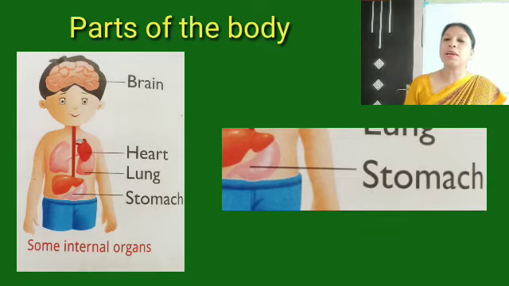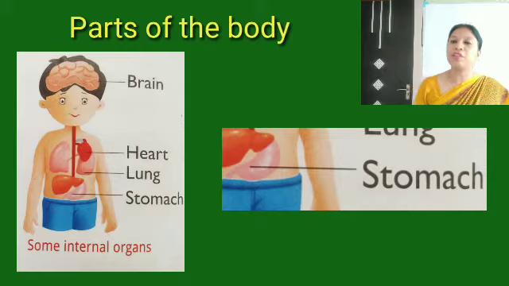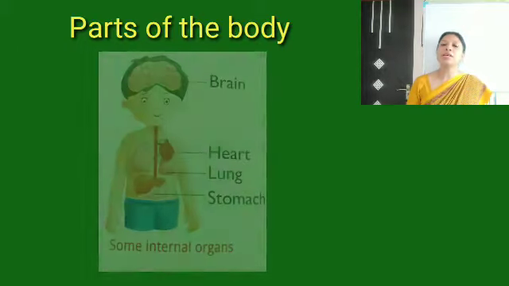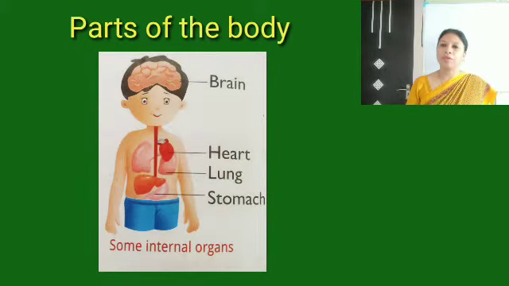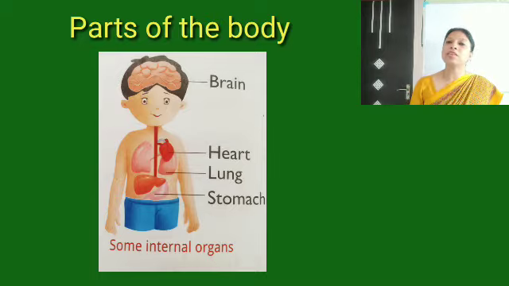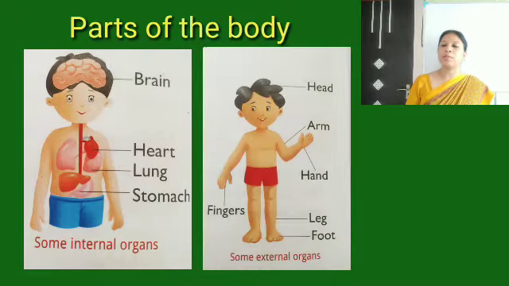And your stomach helps to digest the food that you have taken. So these are the functions, right? And the body parts are very important. We have to take care of these internal body parts as well as external body parts, because that helps us to know our surroundings. Right, children?